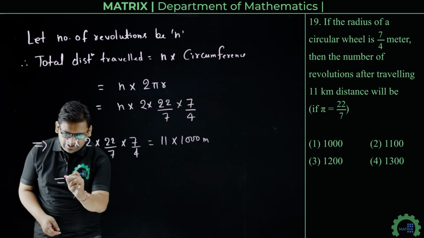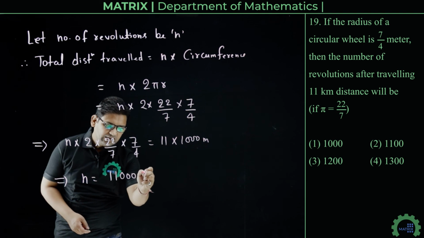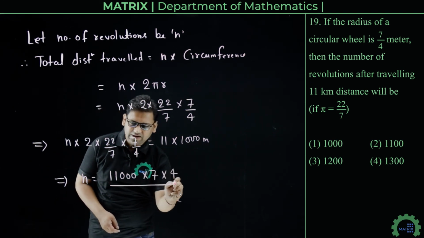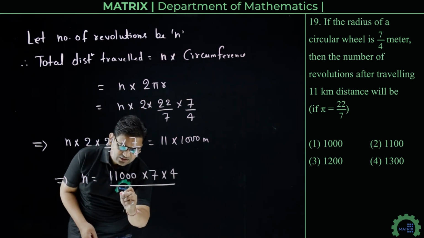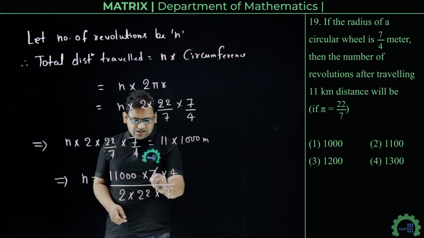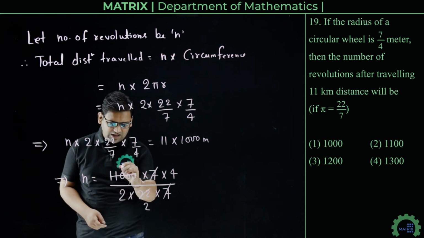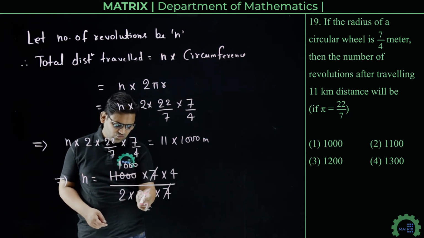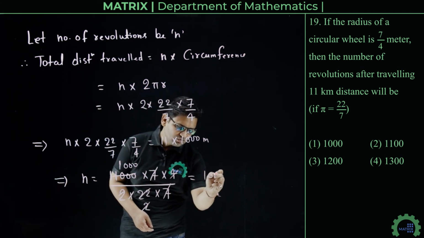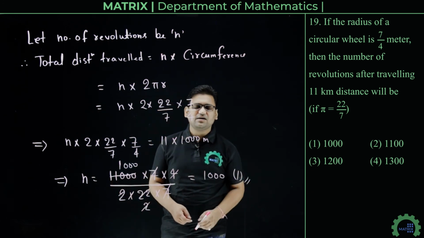So we have to find n, that n will be equal to 11,000 multiplied by 7 into 4 divided by 2 into 22 into 7. 7 cancels out, 11 twice, 11 once, then 2 to the 4 cancels out, finally we get 1000. So n equals 1000, which is option number first. So option first is the correct answer.